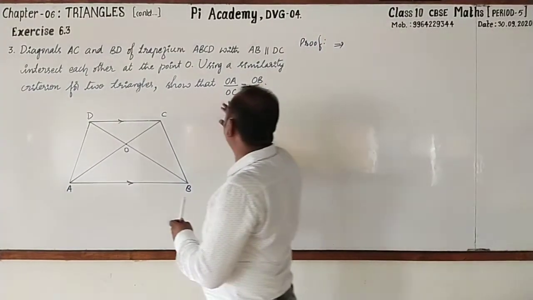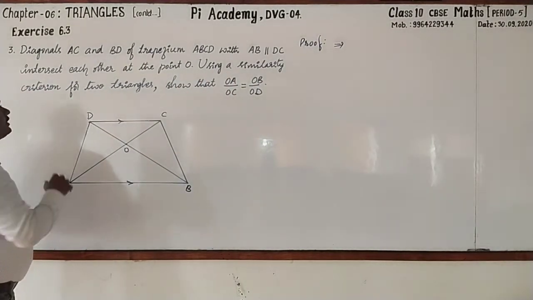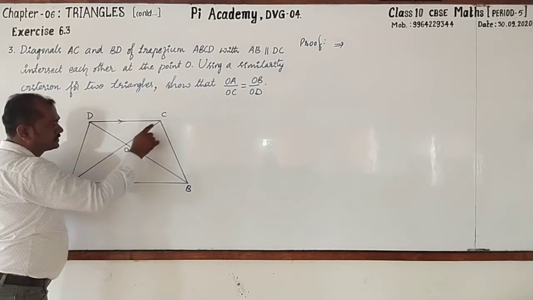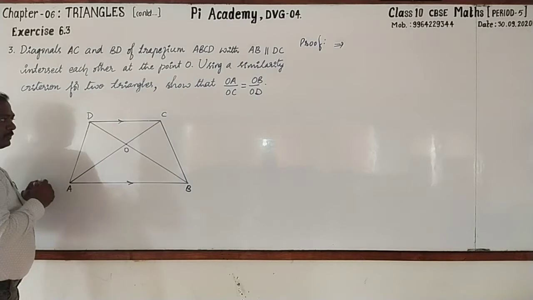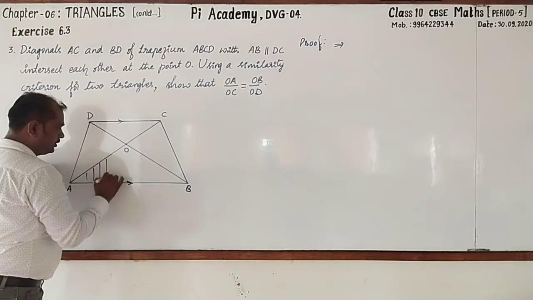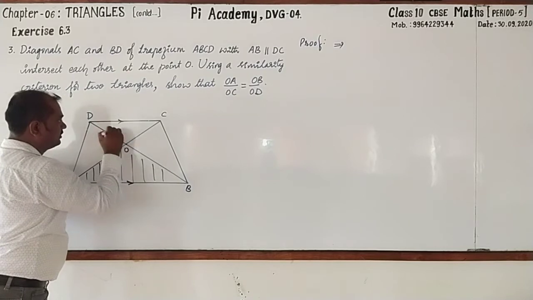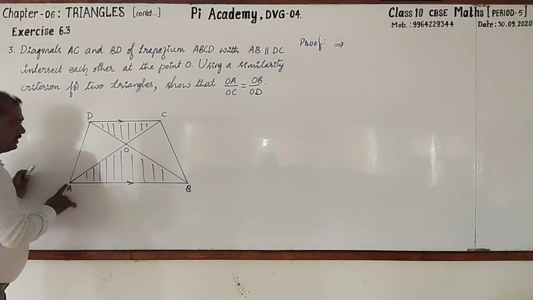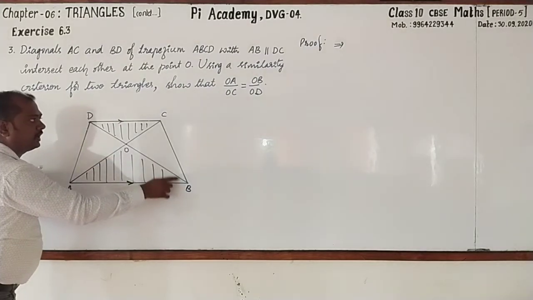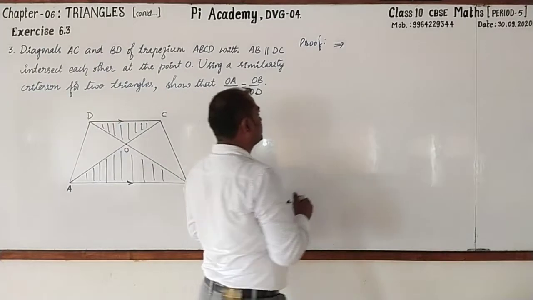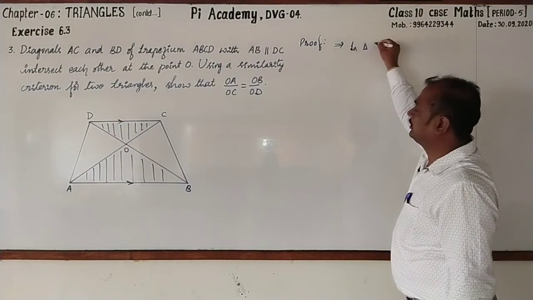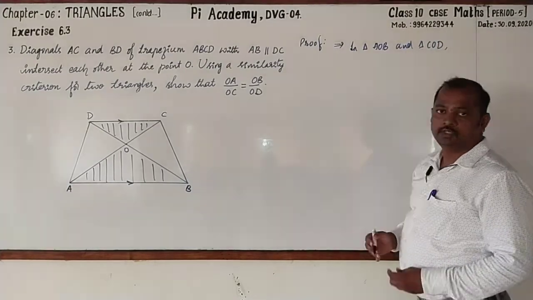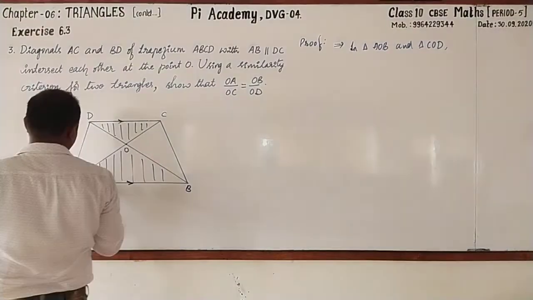Here, they have asked us to use similarity criterion for two triangles. Observe. OA by OC equal to OB by OD. To prove that, you should prove these two triangles as similar. Very simple. See that? I'll take the triangle AOB and triangle COD. Start writing. In triangle AOB and triangle COD. In these two triangles, look here.